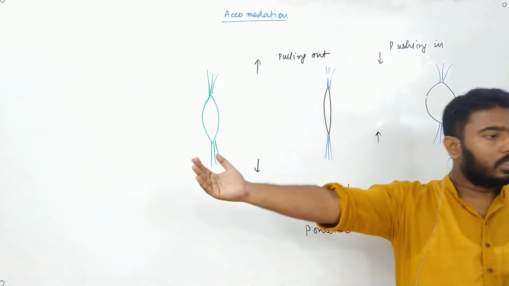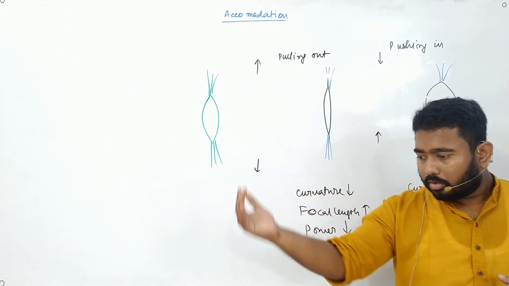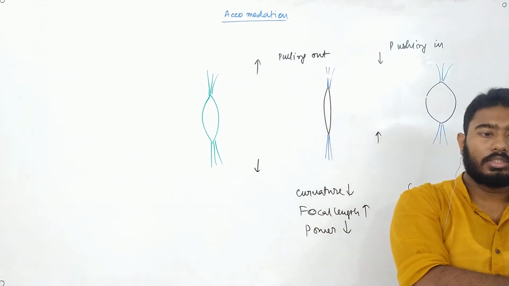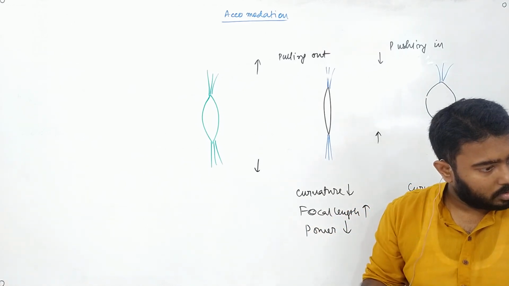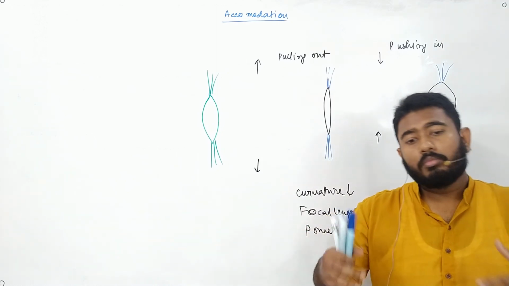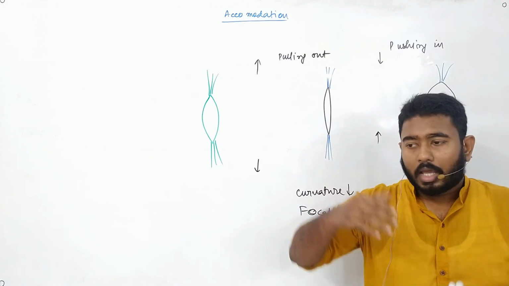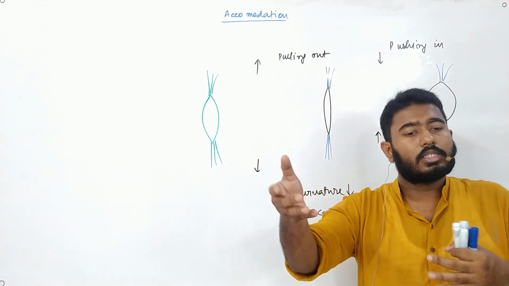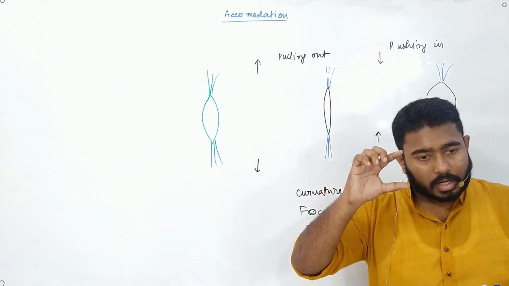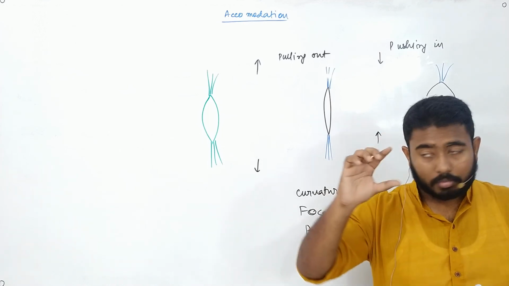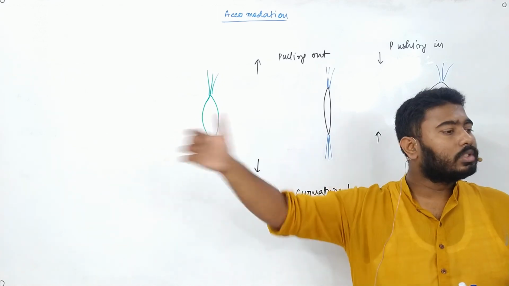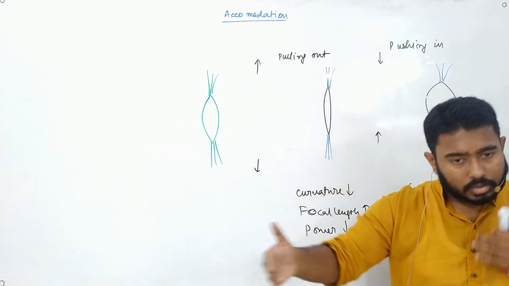When the focal length increases, will I be able to see the closer objects clearly? No. Now is that due to myopia? I won't say that is myopia. That is an aging effect that is happening as I'm aging. See, every aging person needs a spectacle and they automatically need a spectacle except a few. What happens? Every aging person's lenses change the same way. So every aged person's lenses are unable to contract more, like unable to make the curvature more. That is why they are only able to see the far away things, but they are not able to see the near things.